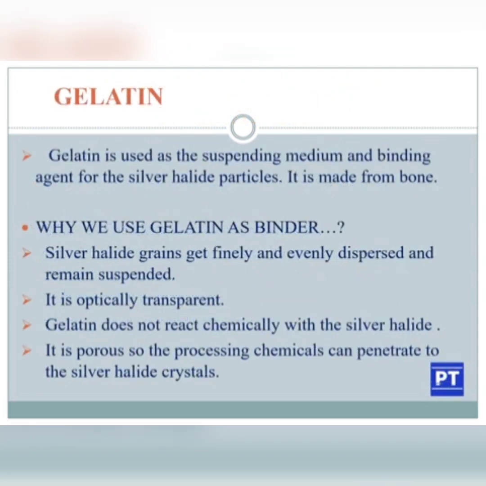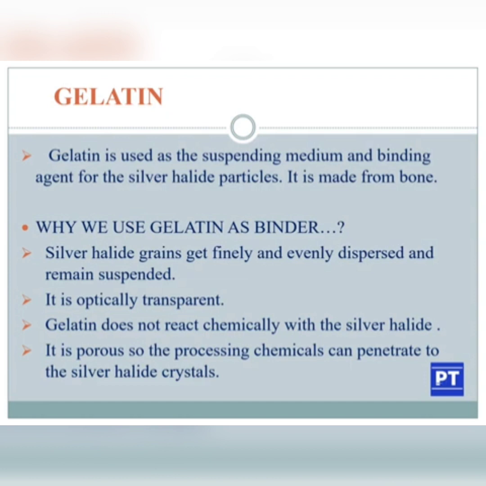Again, in the previous slide, I have discussed that the emulsion layer is formed of silver halide along with gelatin. So, what is the purpose of gelatin? Gelatin is used as a suspending medium and binding agent for the silver halide particles. It is made from the hydrolysis of bone. Okay, that is the material used as gelatin.